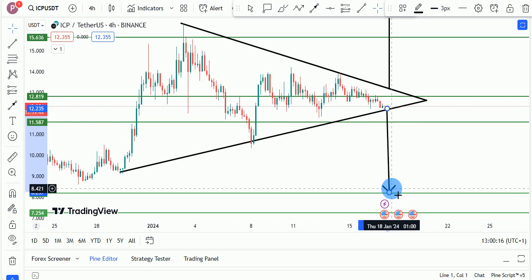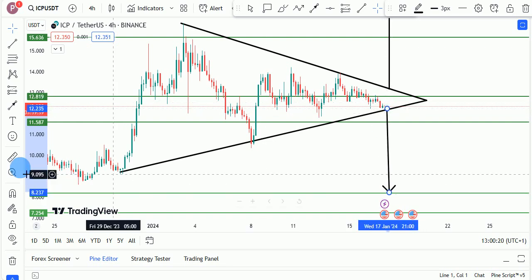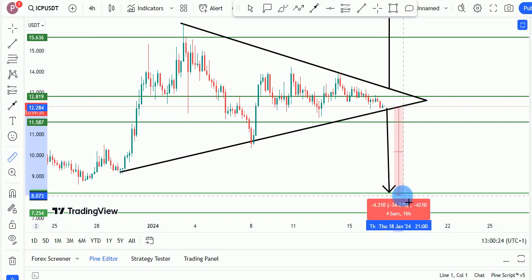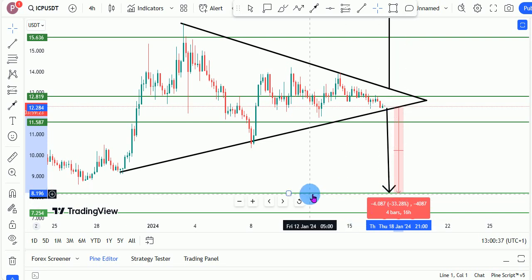So that's the update right here on ICP. We could see this breakdown right there back to the $8.2. So if you're in profit right here, you want to take some profit, as we might see this huge push to the downside or a rejection. We are still in the bull market, but this is just going to be a push to the downside right here for ICP. So that's the update right here on ICP.